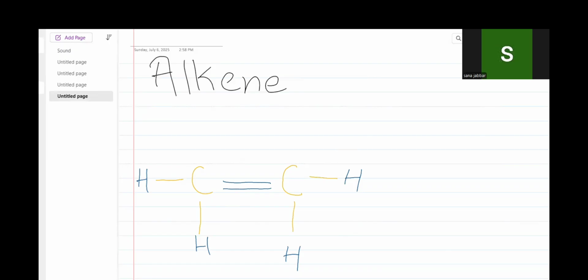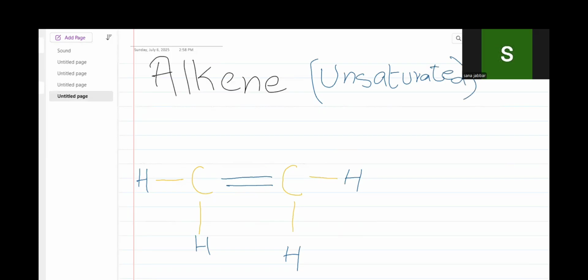The main difference between the alkane and alkene is the bond between them. The bond in an alkane is single, but the bond in an alkene is double. So alkane is single bonded and is called saturated, but alkene is called an unsaturated hydrocarbon.